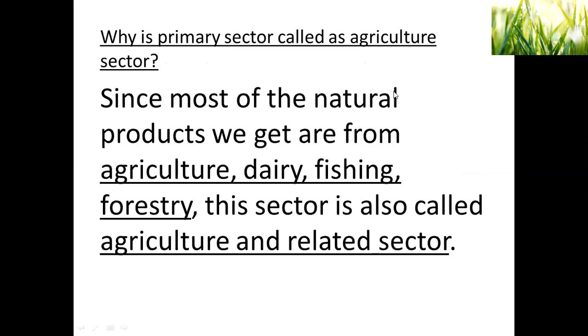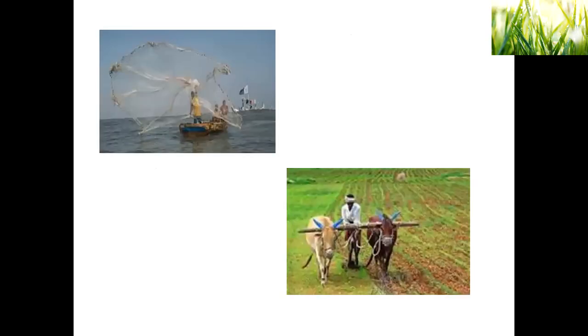Why is the primary sector called the agricultural sector? Since most of the natural products we get are from agriculture, dairy, fishing, forestry, this sector is also called the agriculture and related sector. You can see here agriculture, dairy farming. For dairy farming, where do we get the fodder for animals? We get it from agriculture only. Forestry is also a part of agriculture. So most of that comes under agriculture, and so it is called the agriculture and related sector. The pictures are shared here. The first one is fishing. The second one is agriculture.